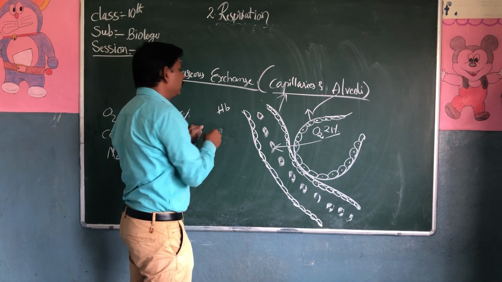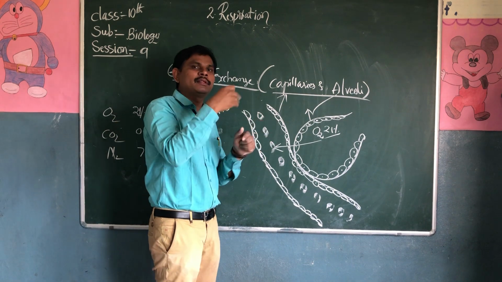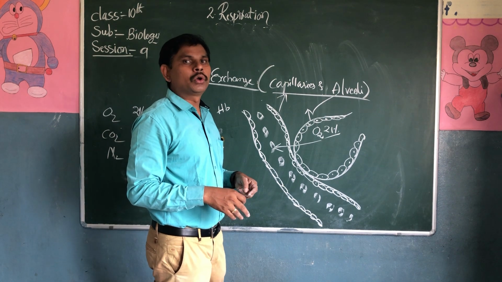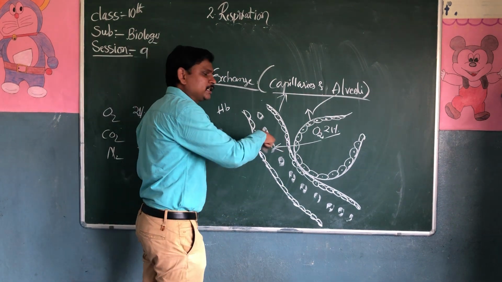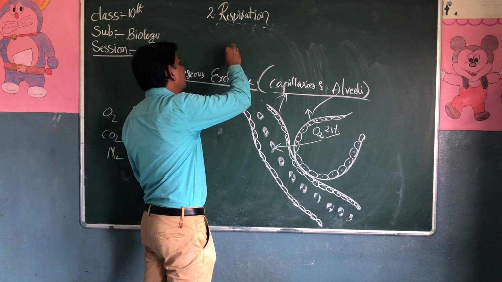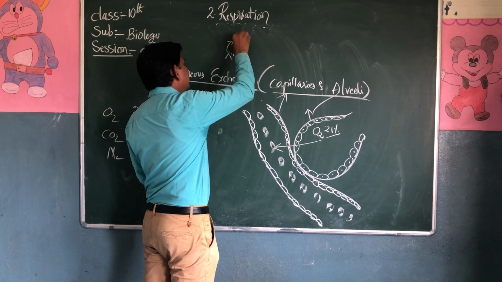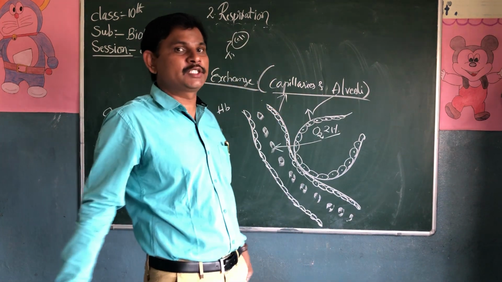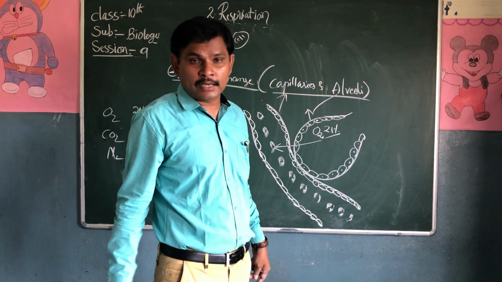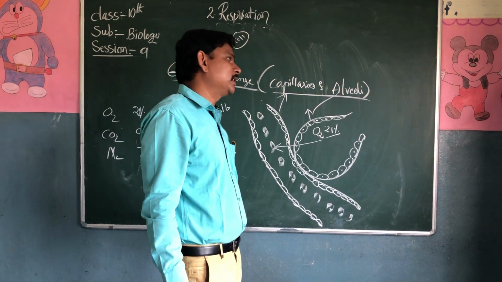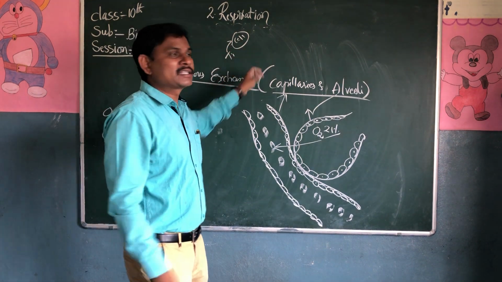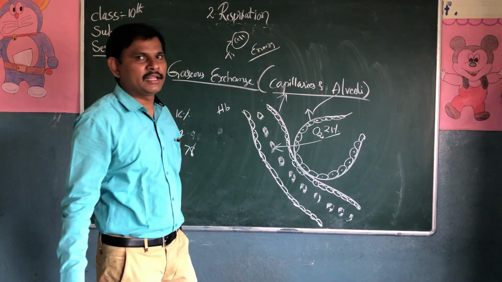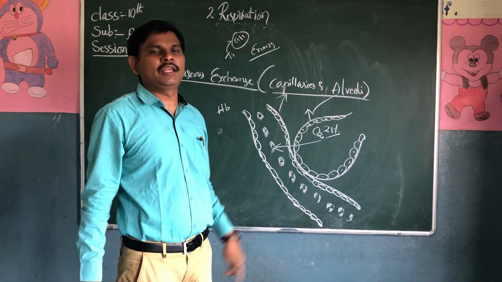This oxygen combines with hemoglobin to form oxyhemoglobin. So when oxygen is mixed into the blood, it will be carried to the tissues. In the tissue, cells are present. In the cell, cellular respiration takes place. We already discussed what is cellular respiration. Utilizing oxygen for the process of cellular respiration, producing carbon dioxide and energy. This energy is utilized for daily activity.